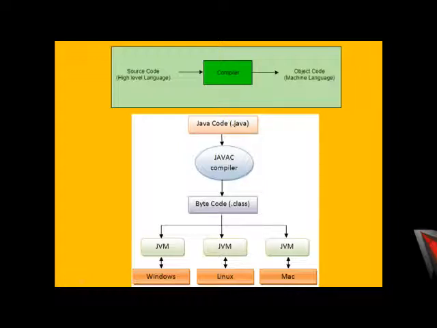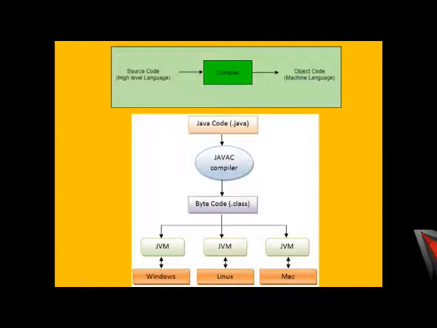So whether your operating system is Windows, Linux or Mac, you can easily run any Java program without any kind of trouble or problem, which you may face when you run other programming languages like Fortran or COBOL.